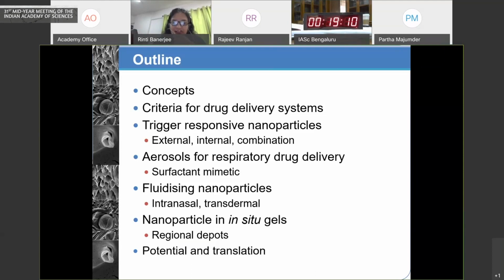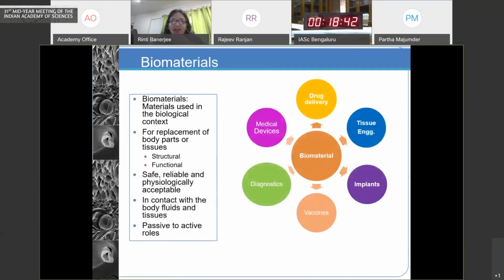These are the biomaterials where you enhance the permeation through various barriers like intranasal and transdermal through skin. And then the last platform I'll be talking about is the nanoparticle in situ gels. These are administered in liquid form and are triggered to form gel-like meshworks inside the body. And so they give you depots for regional drug delivery. And then a few words about the potential and the translational aspects of the technology.